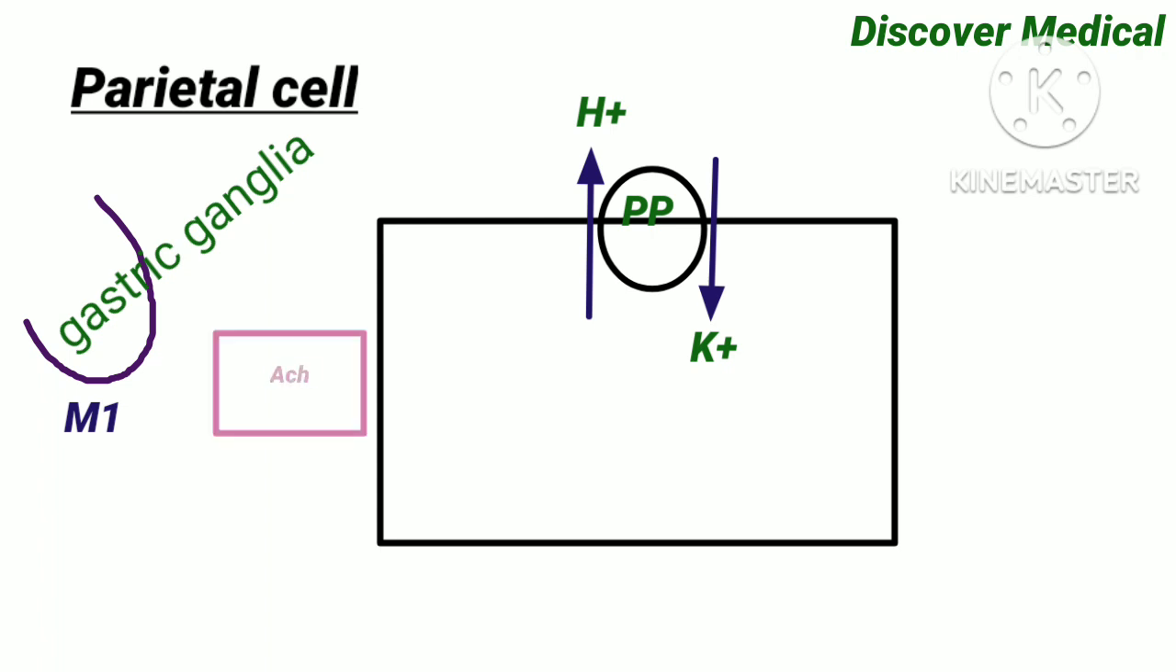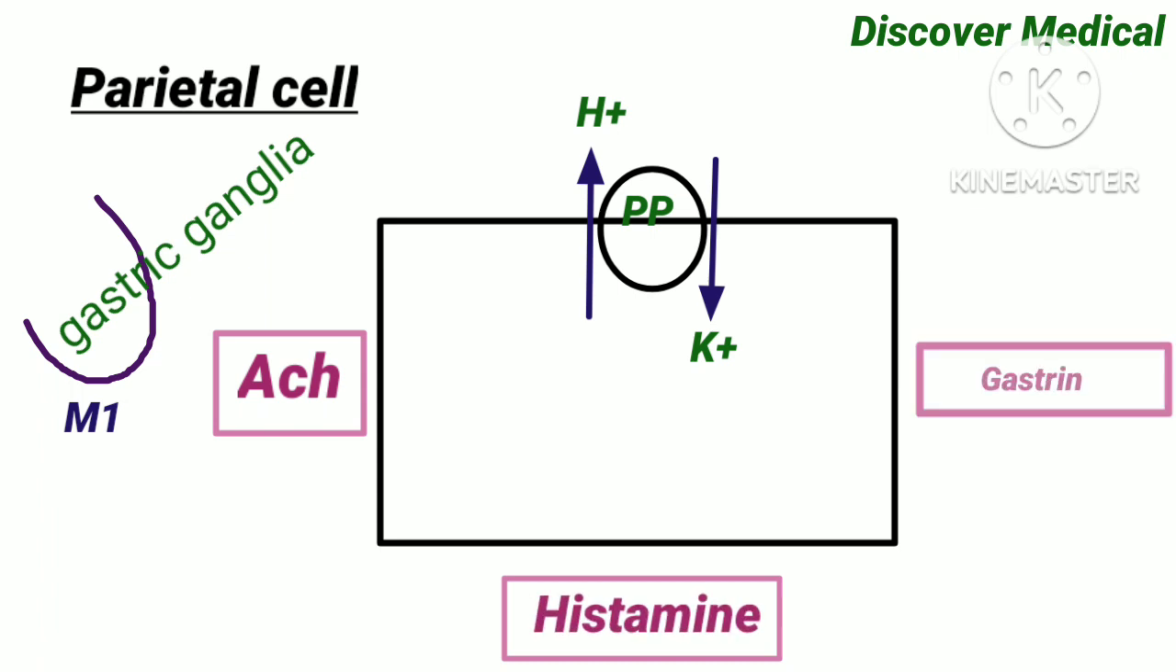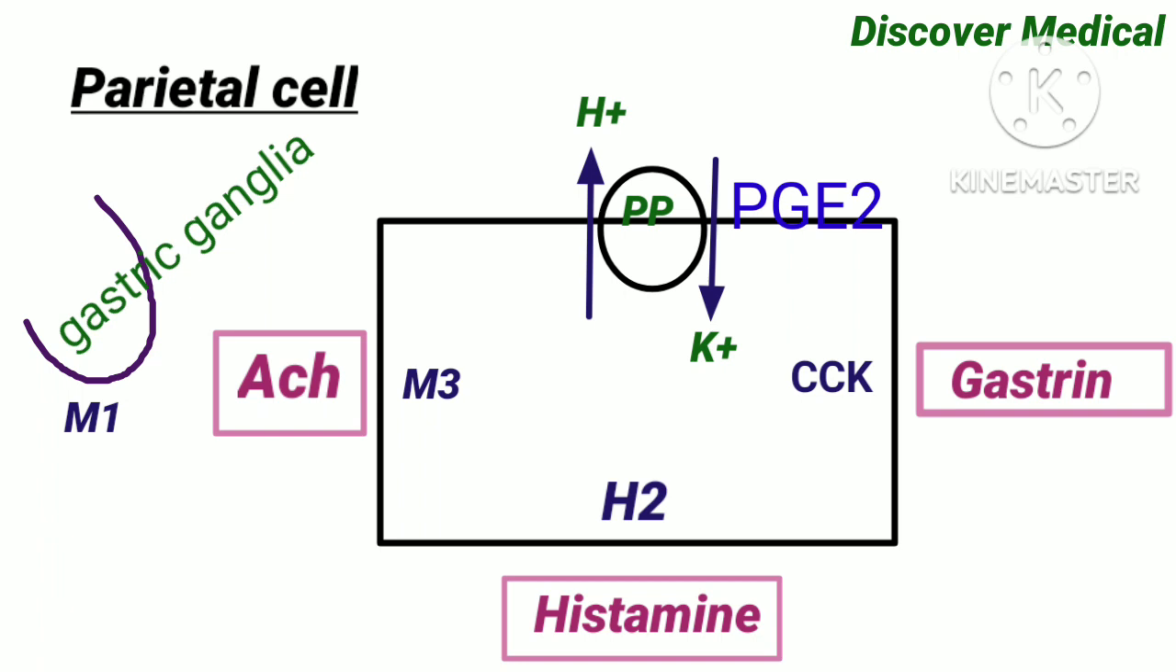Parietal cells are regulated by acetylcholine, histamine and gastrin. Gastric ganglia contain M1 receptors, which are very close to the parietal cell. It secretes acetylcholine. Acetylcholine acts through the M3 receptor. Histamine acts through the H2 receptor. Gastrin acts through the cholecystokinin receptor. Acetylcholine and gastrin: 50% directly stimulate the proton pump and 50% act through histamine. Prostaglandins naturally inhibit the proton pump.